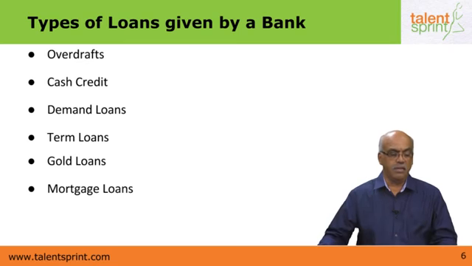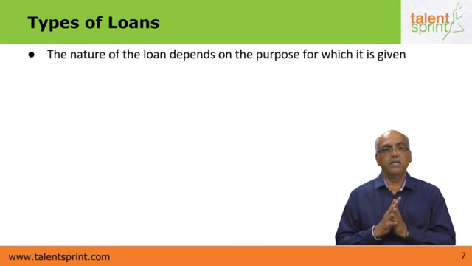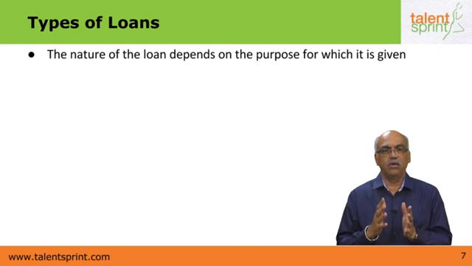So these are the different types of loans which are granted by a bank, and the nature of the loans depends on the purpose for which it's given. As I told you, the nature of the loans depends on the purpose for which they are given. A cash credit is given for the purpose of meeting working capital requirements. An overdraft is given for the purpose of meeting temporary requirements of credit for the borrower.